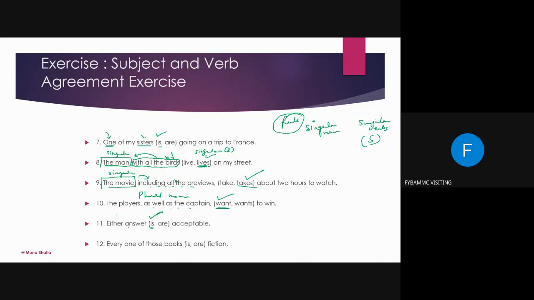Every one of those books, fiction. R. No. R. No. Here, we are talking about a lot of books as well, but right now every one of those books, that means we're still talking about one book at a time. So when it is every one of those books, there are many books here, but when we are talking about it, we are taking only one entity at a time, at that point of time. So every one of those books is a fiction.